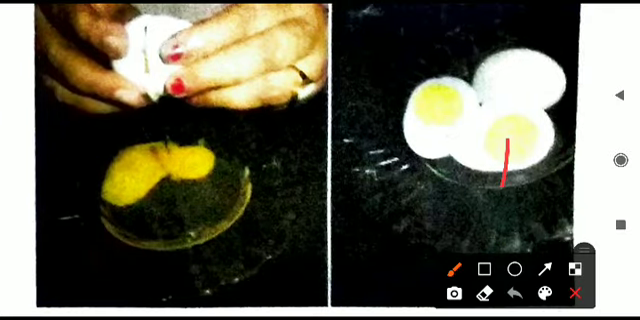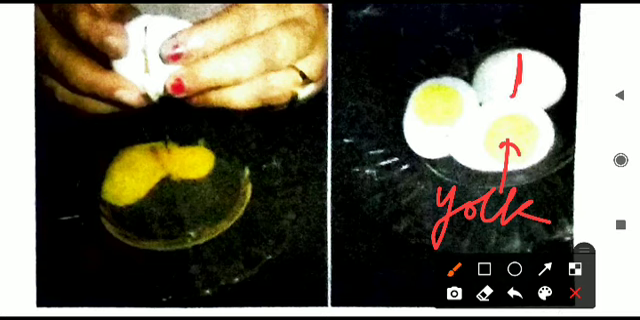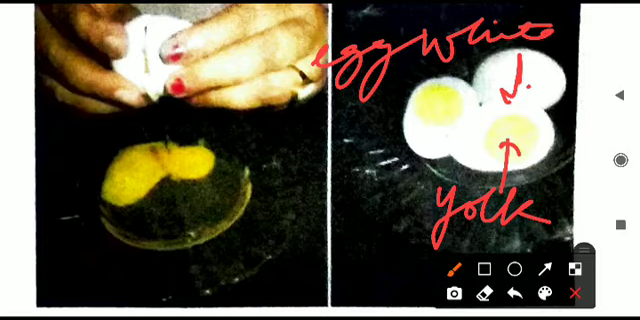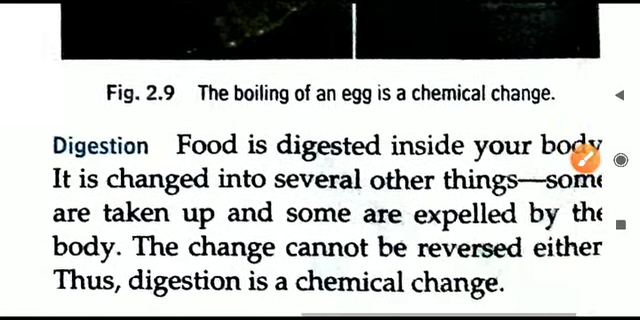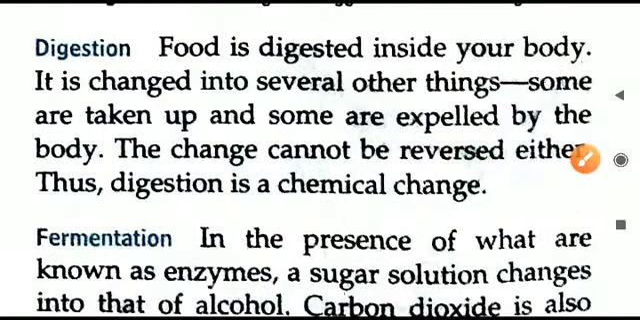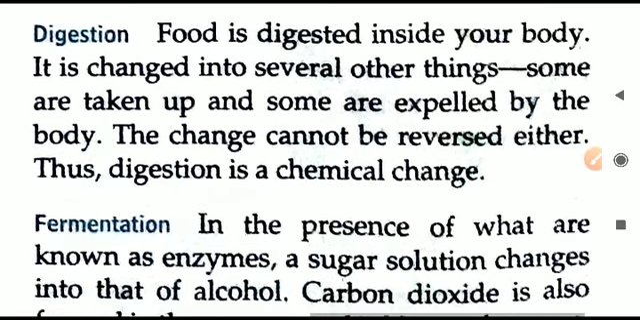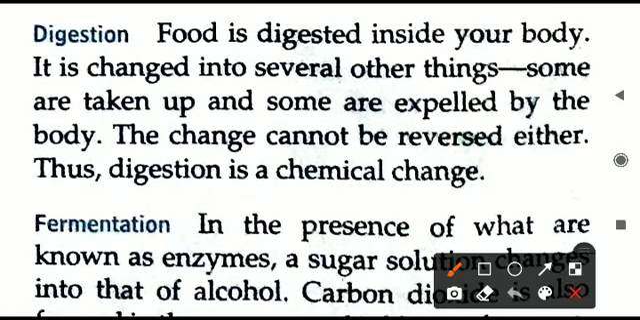Here you can see in the center it is the yolk, the yellow part, and surrounding that you can see the white part, that is the egg white. Before boiling, both the egg white and egg yolk are liquids, but after heating they will become hardened, they will become solid in nature.